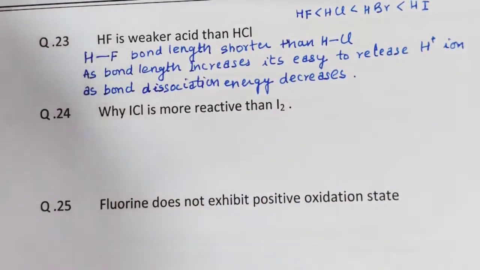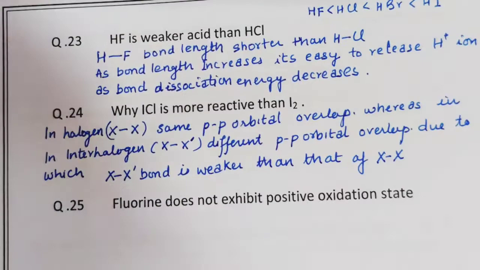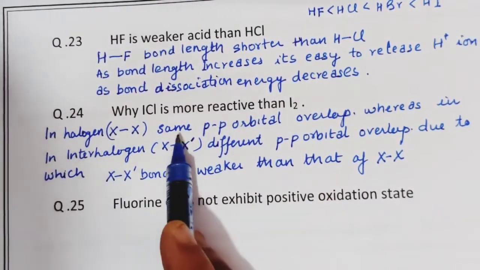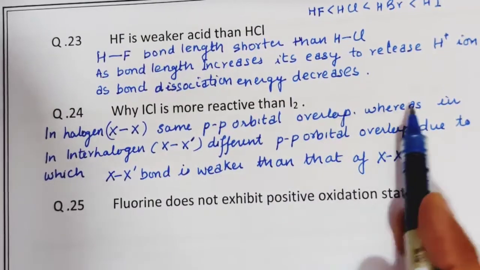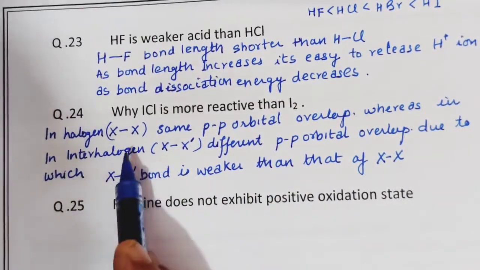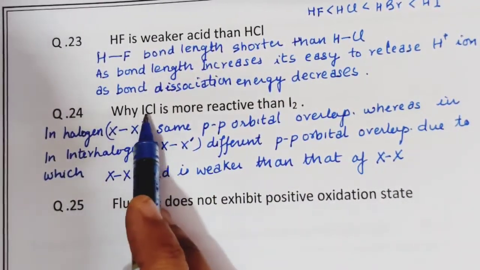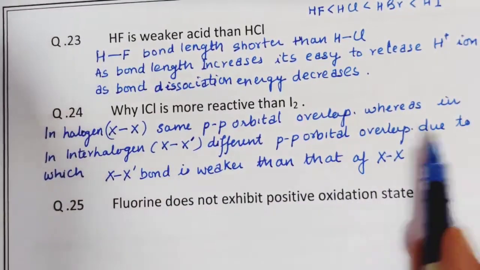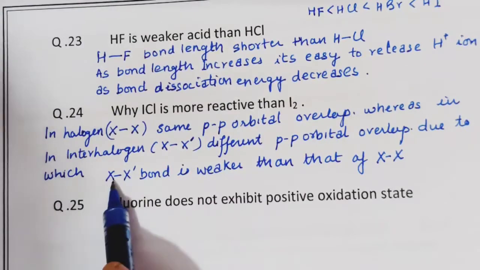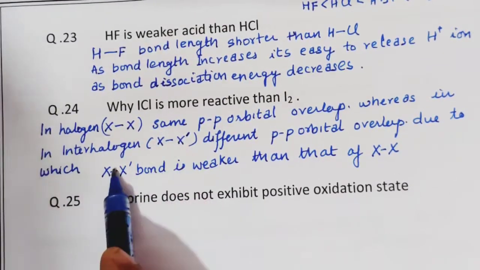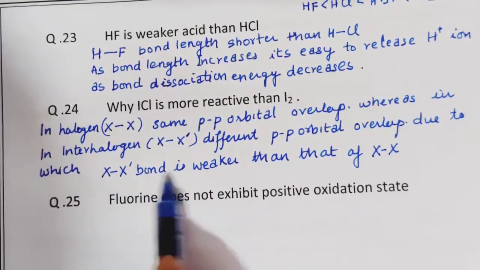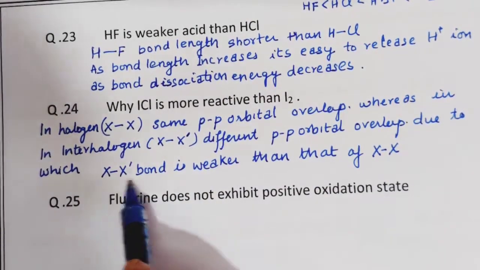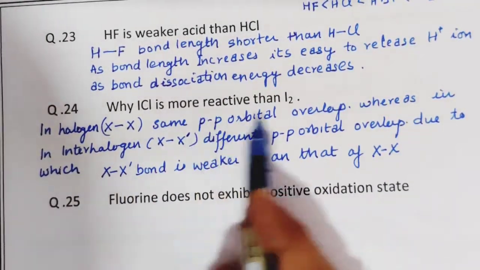The one common reason is, in a halogen, that is if we take any halogen X2, there is the same p orbital overlap, whereas in an interhalogen, two different halogens are used, so there is different p orbital overlap. Due to this, the bond strength of the X-X' interhalogen bond is weaker than that of a halogen, and since the bond is weaker, it is more reactive.